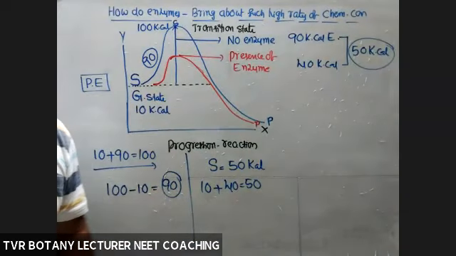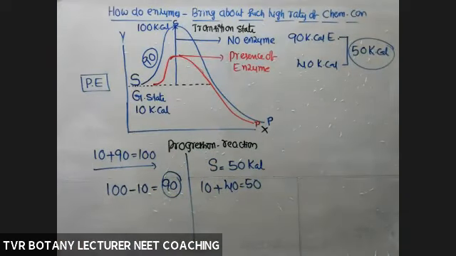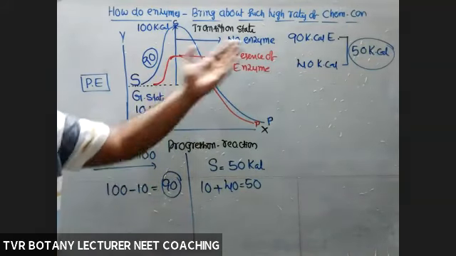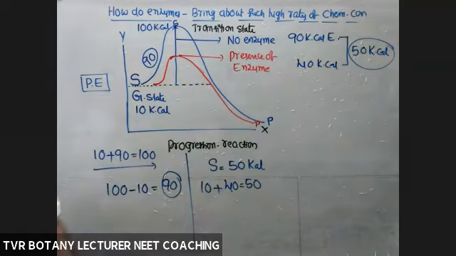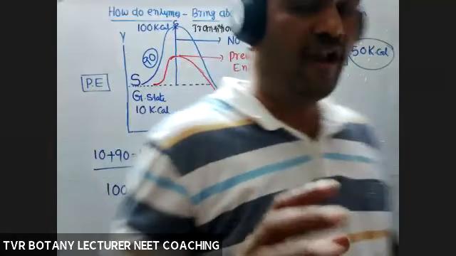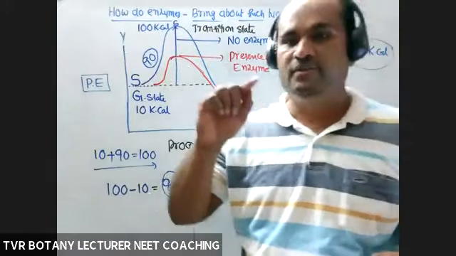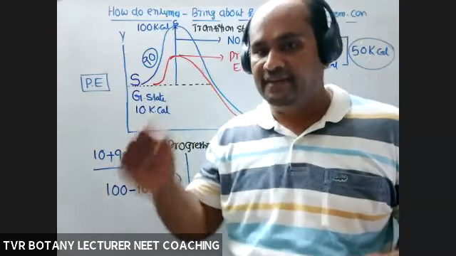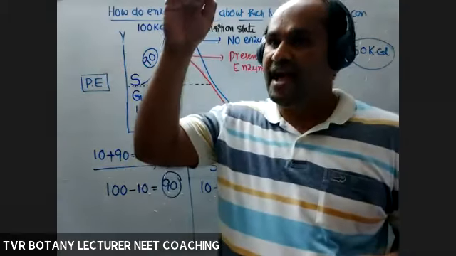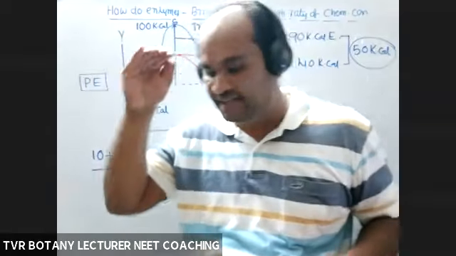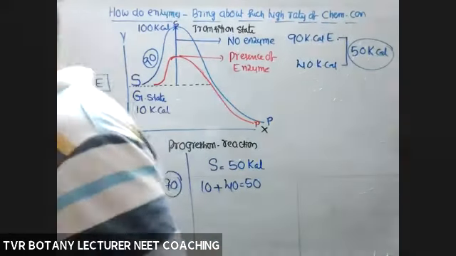So under these conditions, in the presence of enzyme, definitely more number of products are formed or not? Again, 40 kilocalories, two substrates like that. So what about the role of enzyme? It is able to accelerate the rate of the reaction by reducing the activation energy consumed by the substrate.